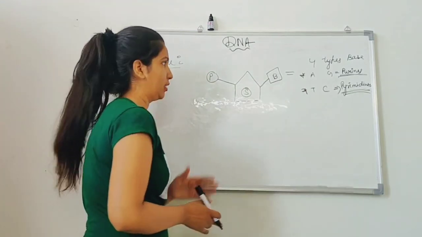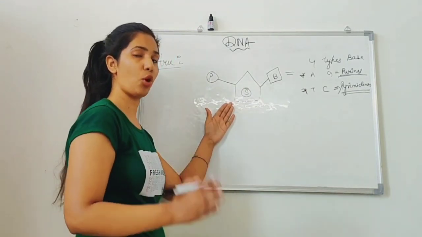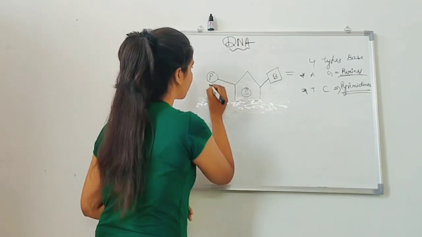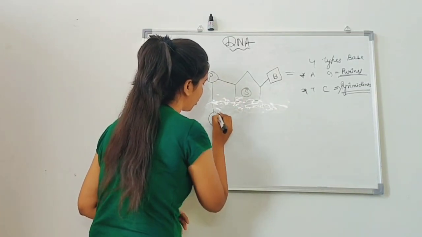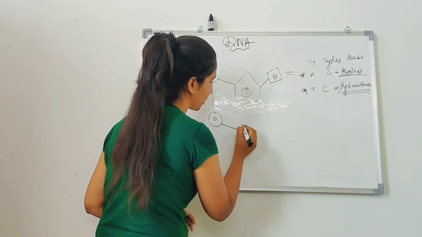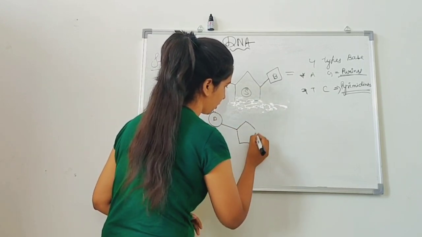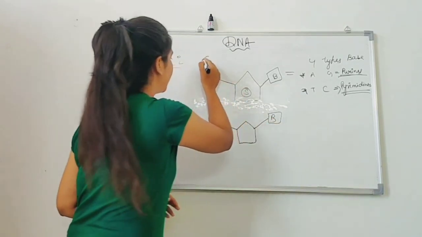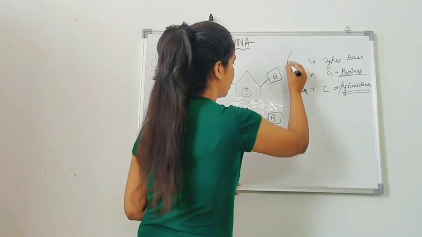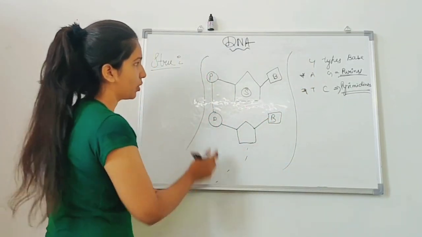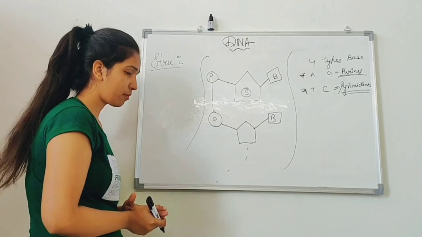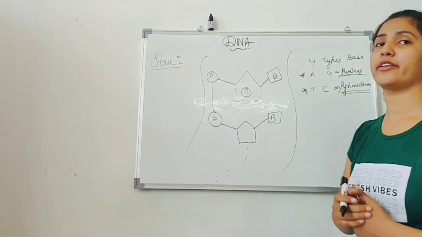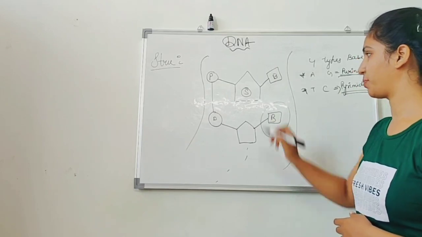As I told you earlier, the nucleotide is a basic building block element of the DNA, which forms the backbone of the DNA. This phosphate group is going to attach with another phosphate group, and this is going to attach with the pentose sugar, and there is going to be a base pair, and this is going to be the structure of DNA. They are going to attach to each other by the same bonding that is present in the DNA, called hydrogen bonding. The hydrogen bonding is present between the base pairs.